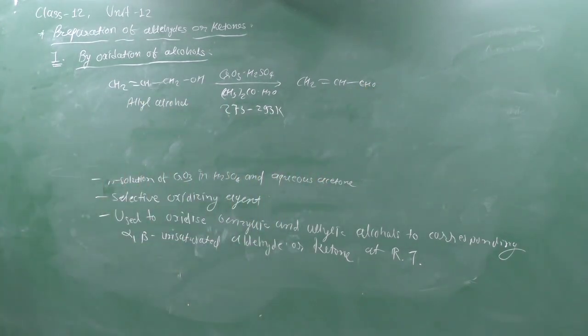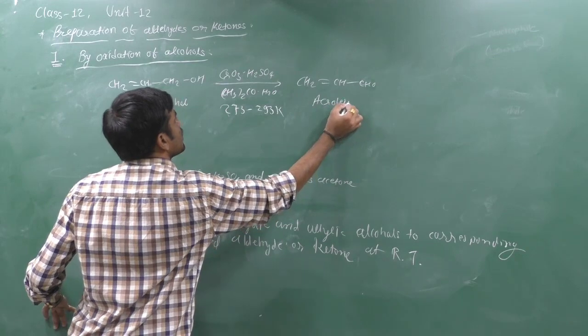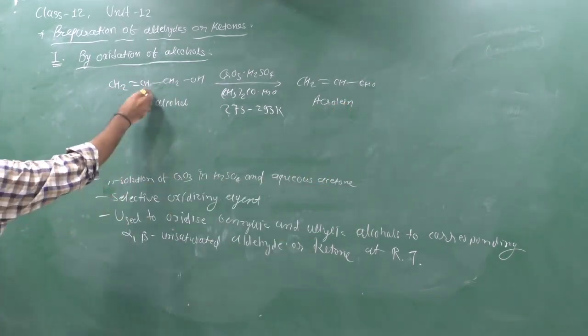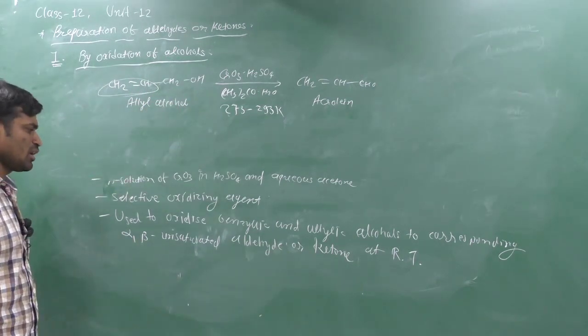It is converted into the aldehyde acrolein. The double bond is not affected, so it is selective, attached to the benzylic or allylic positions.